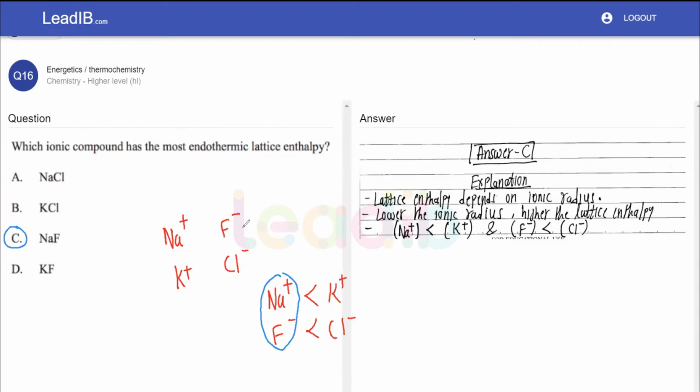We can clearly see that the ionic radius of Na+ is lower than K+, and the ionic radius of F- is lower than Cl-. So NaF is the right option. Hope it is quite clear to you.